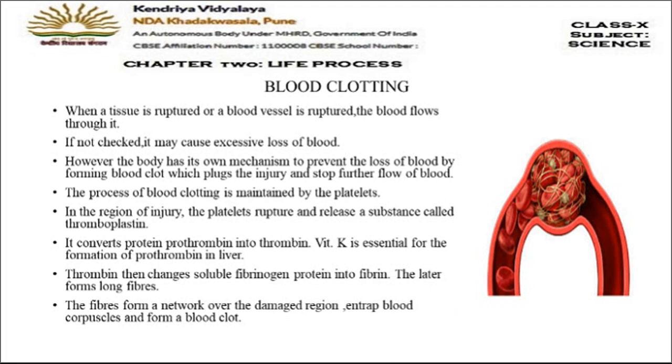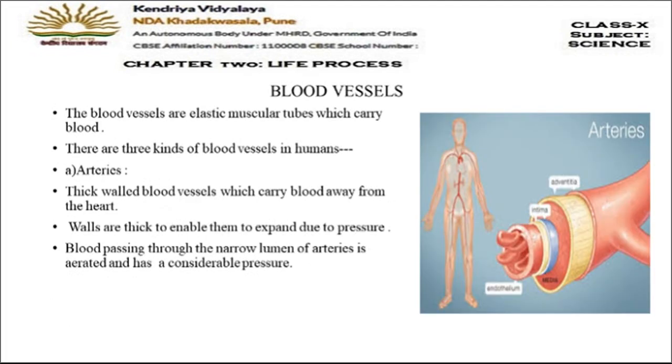Right? Let's move on to the next slide and see what are blood vessels. Now blood vessels are the tubes which carry the blood. Now there are three kinds of blood vessels present in humans. First one is arteries, then veins, and then capillaries. So arteries are the thick-walled blood vessels. As they are thick-walled, they carry the blood away from the heart. They are attached to the heart.